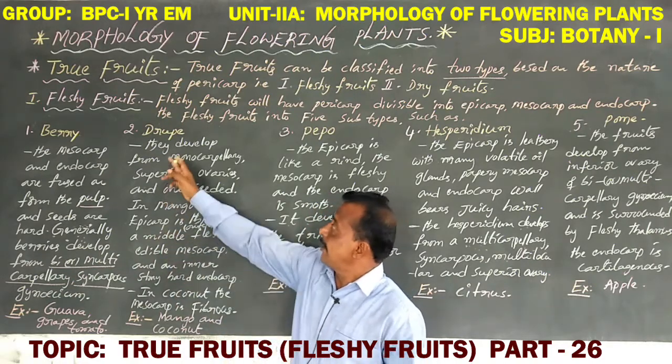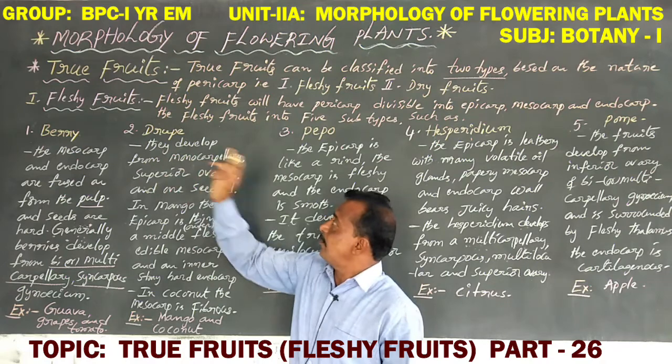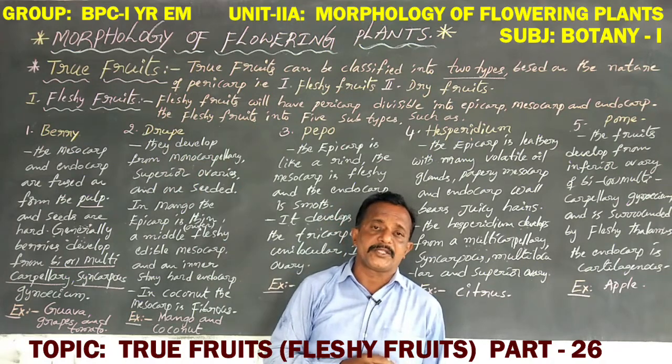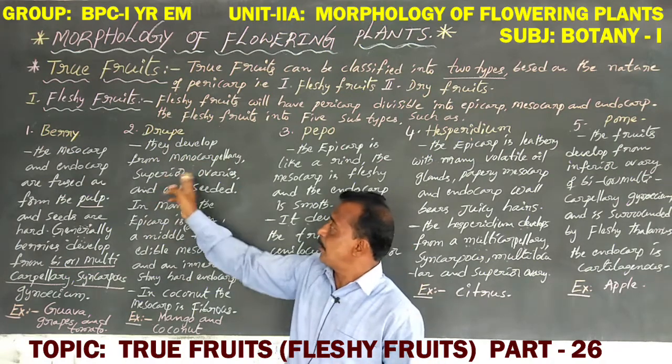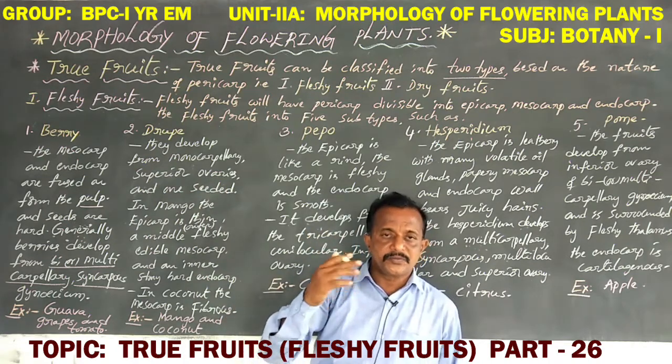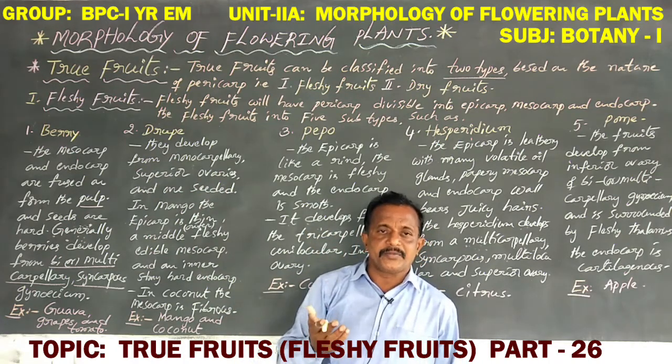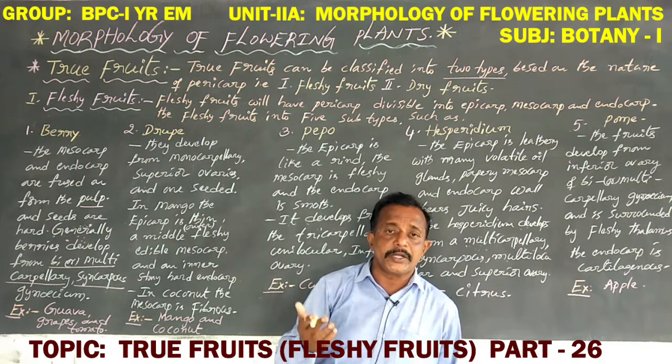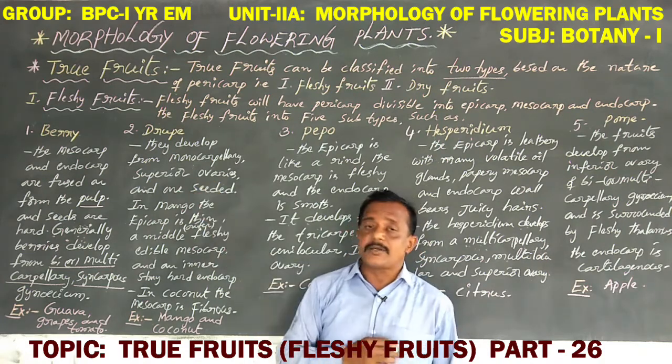In drupe, they develop from a monocarpellary, single carpel, and superior ovary, where the gynoecium is located in the higher position of the thalamus.